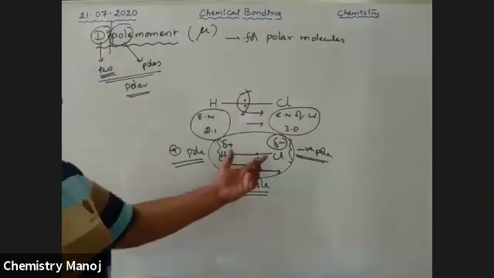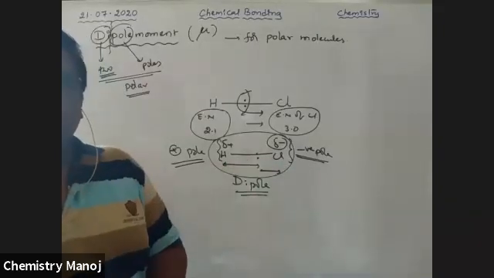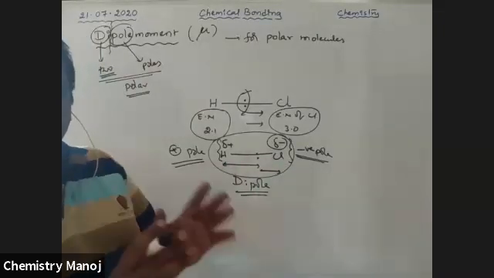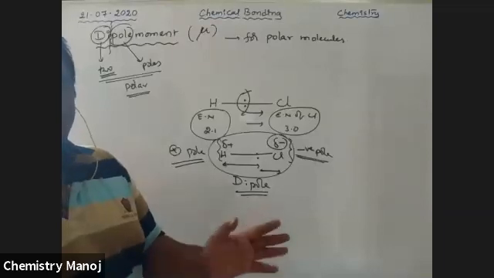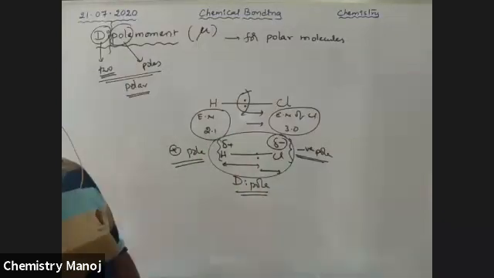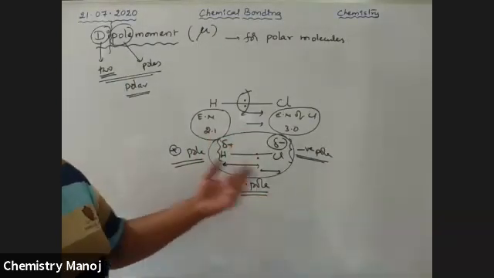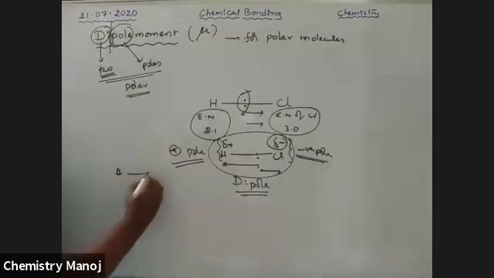This dipole exists between two dissimilar atoms. A bond formed between two dissimilar atoms, that means all the bonds present between different atoms, that is heteroatomic molecules, always exist as a dipole. Just like HCl, H2O: here the bond is formed between oxygen and hydrogen.